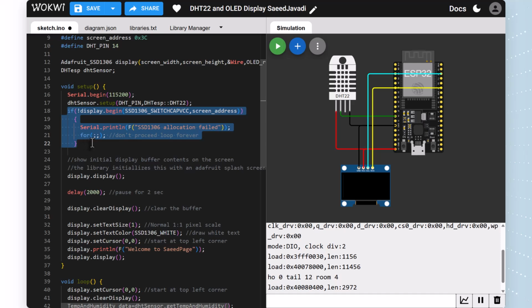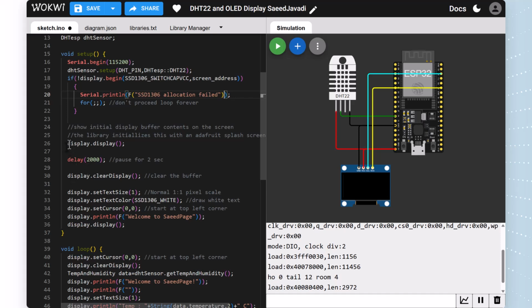If our OLED couldn't display, it tells us we have an error showing information on our display. If display.begin SSD1306 switch cap VCC screen address fails, serial output says screen allocation failed. If this error shows on our serial monitor, we don't have good communication between our SSD OLED and our microcontroller.